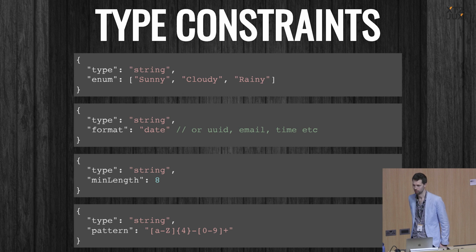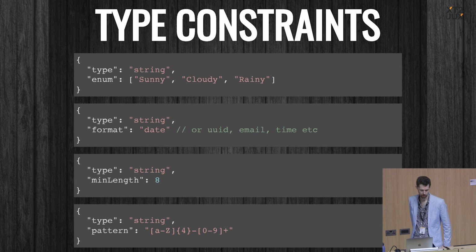And strings, like I mentioned before, the most abused of all data types. To remember, a valid JSON string is every permutation of every Unicode character. That's a lot of garbage. But JSON schema will let us constrain strings to something meaningful. Like at the top we have an enum describing a weather condition. We're saying only these 3 strings are allowed.